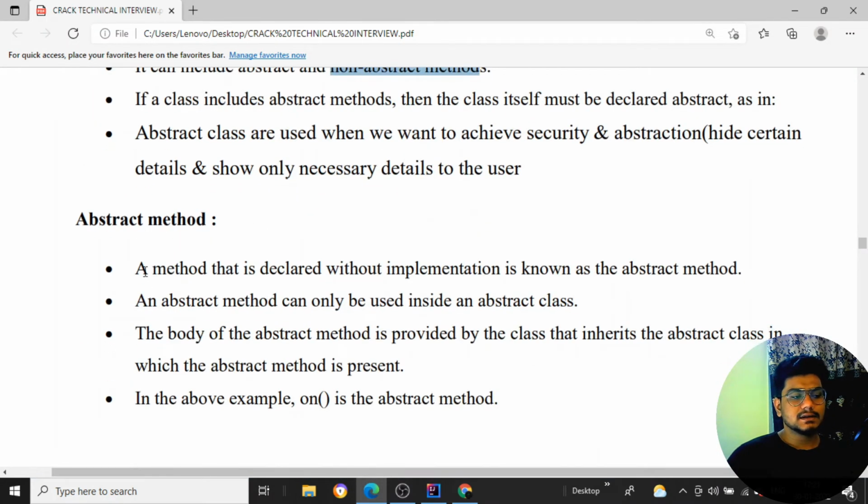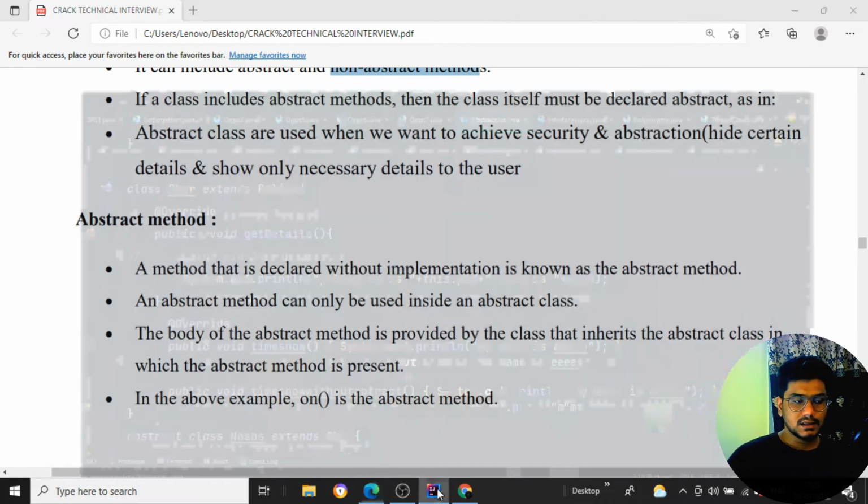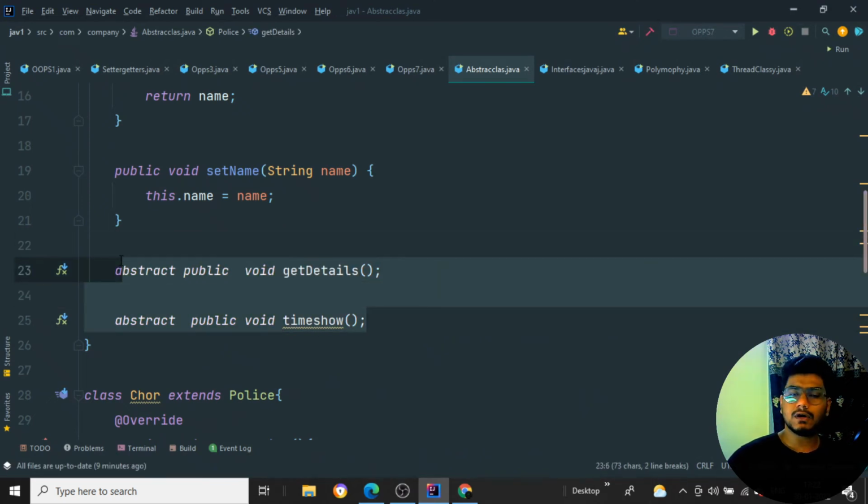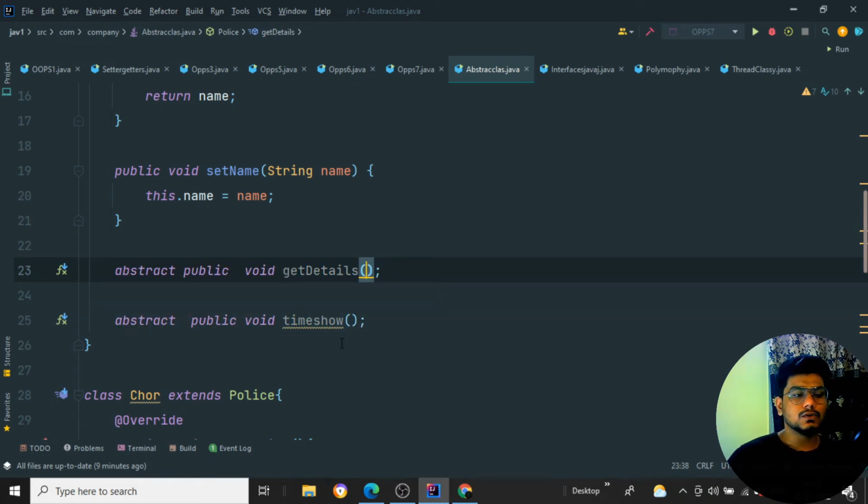Coming back to the methods, a method that is declared without implementation is known as an abstract method. The method is declared, but we have not given any implementation for it. Here we have declared getDetails and timeShow, just the two methods. We have not implemented them. We have not said what these methods are going to do. That is what has been written over here.